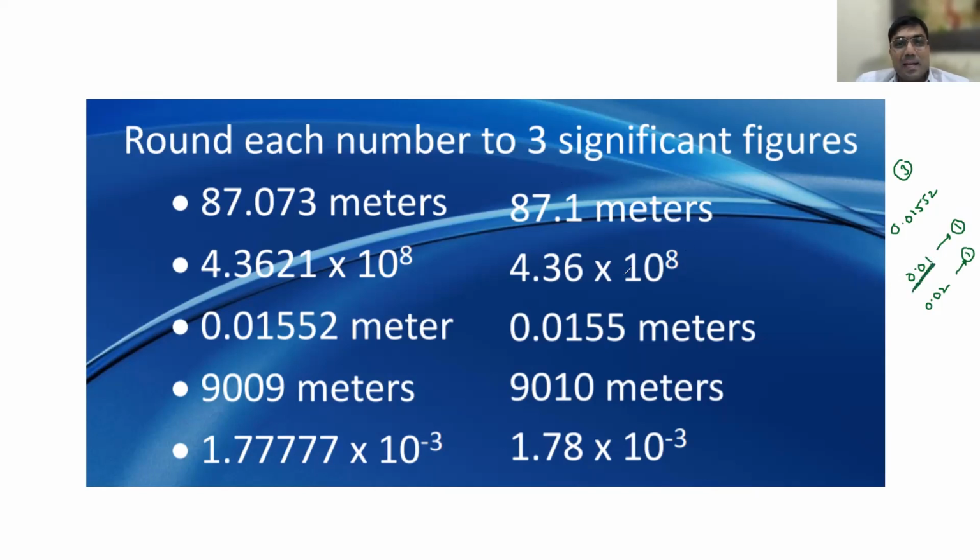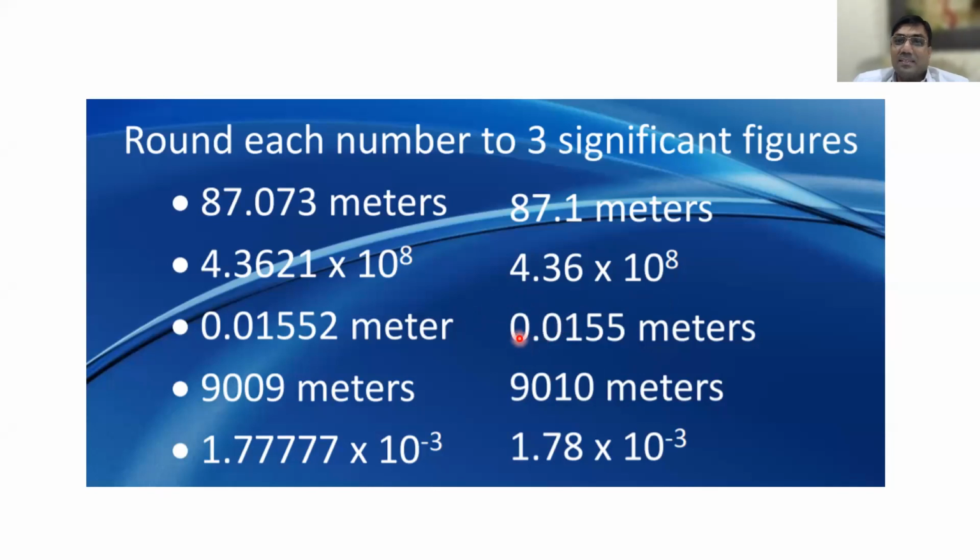Now tell me, 0.0155 has how many significant digits? 3, sir. You understood now? Here you will be making a mistake. In the answer there are 3 significant digits. If you write 0.01, then it has only 1 significant digit because leading zeros are not significant.